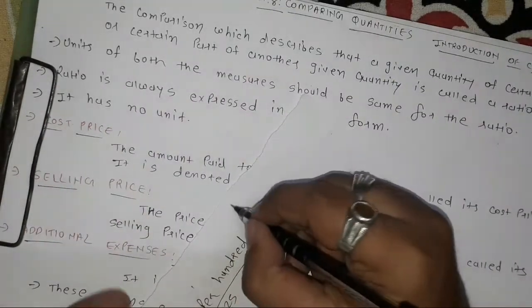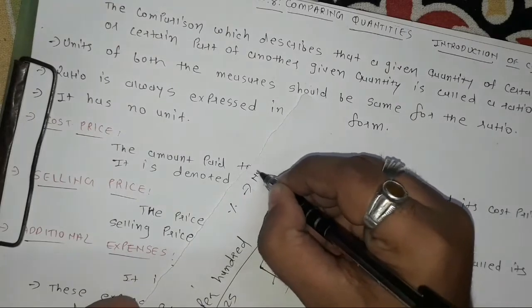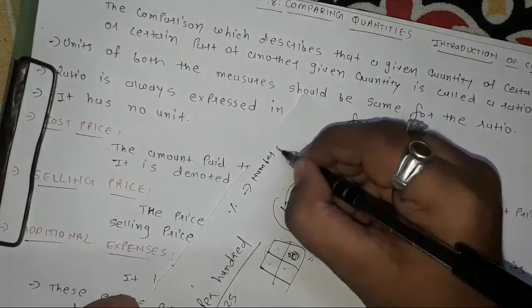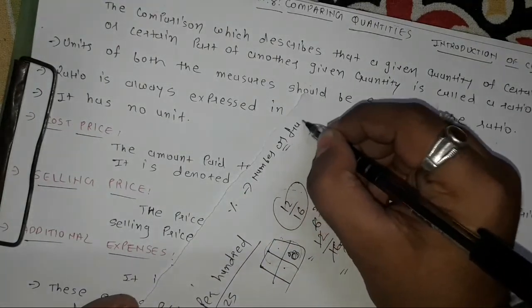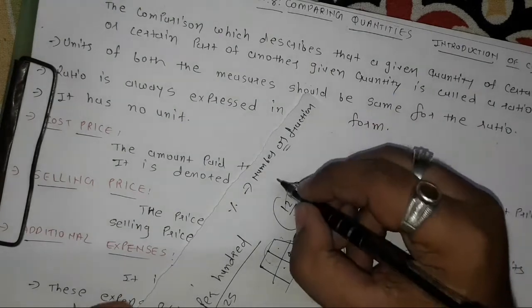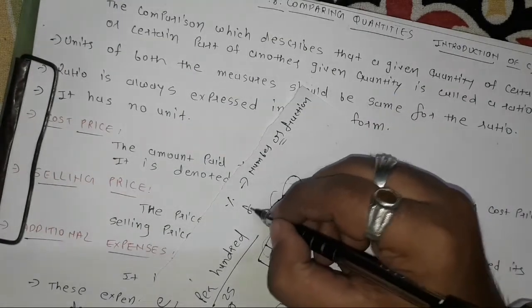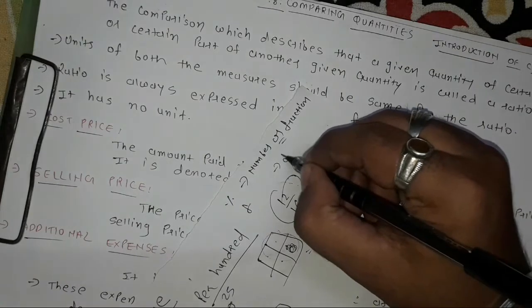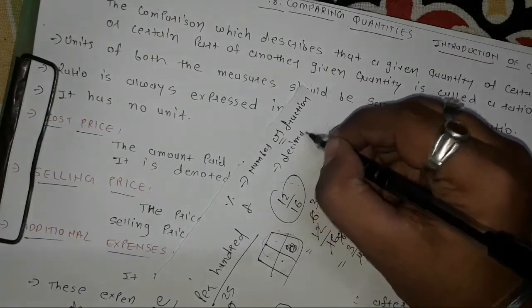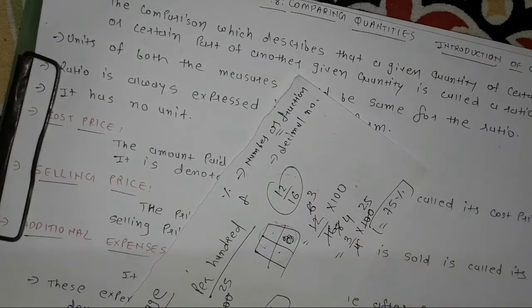So percentage to number or fraction, and from fraction the decimal number too we can find. Many questions are there regarding this in your textual exercise.